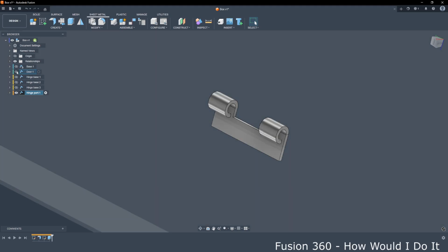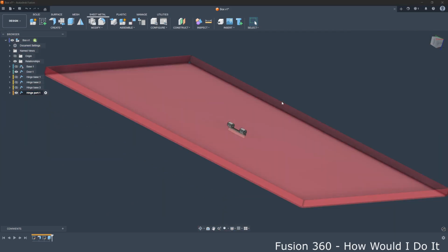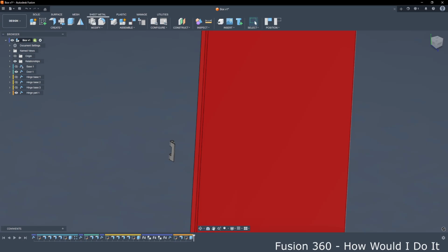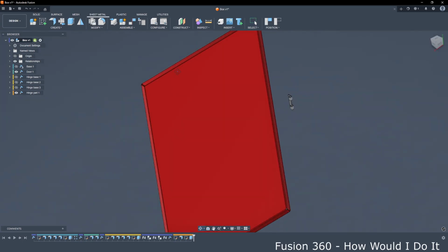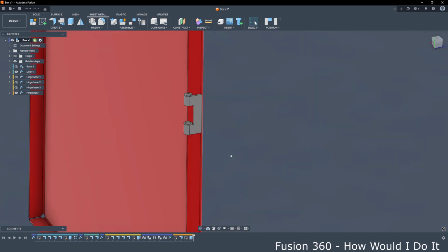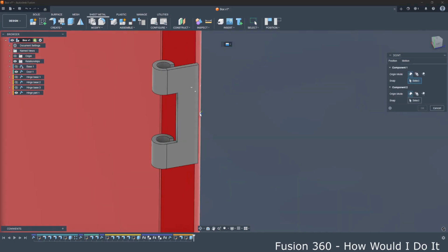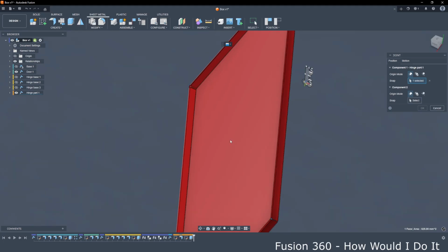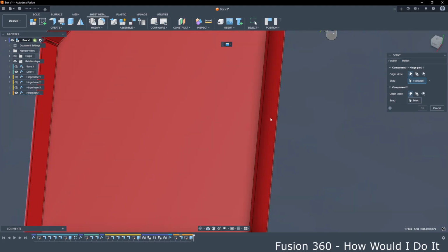We will unhide the door and position this hinge, so we will make this active, and now we have to position the hinge on our door. J for joint, click on this point, find the middle point in this door.